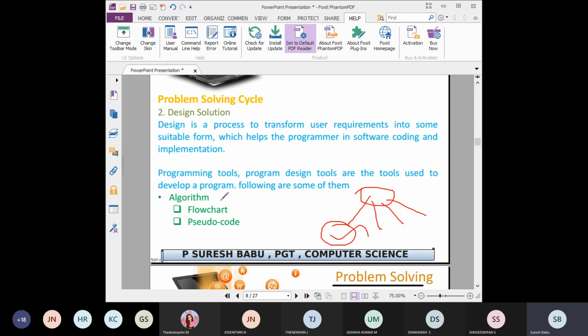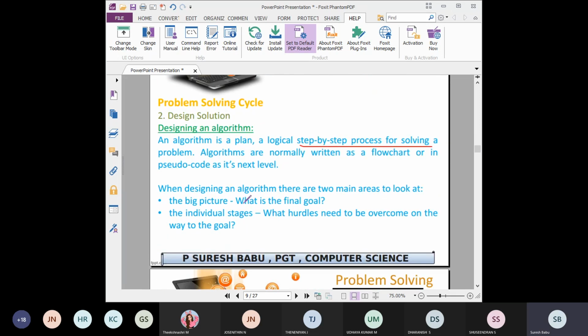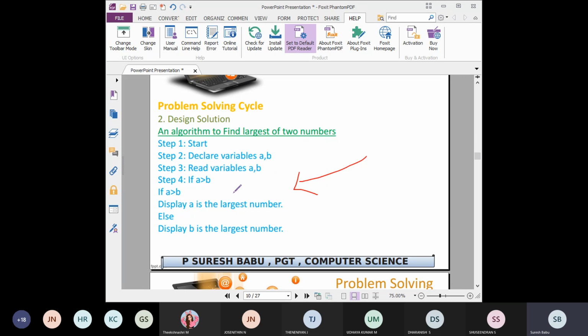So for that you need to write an algorithm, and you can design the flow chart, that is a graphical representation of the algorithm, and you can also write pseudocode. So actually what is an algorithm? This is a logical step by step process for solving a problem. So this is the example. You can write all the steps of the particular problem to solve, right? First one, starting the program, then declaring the required variables, then reading variables, means getting values, that is the input for those variables.